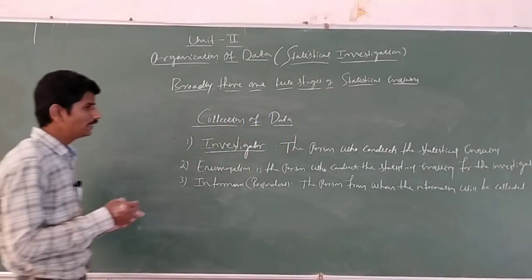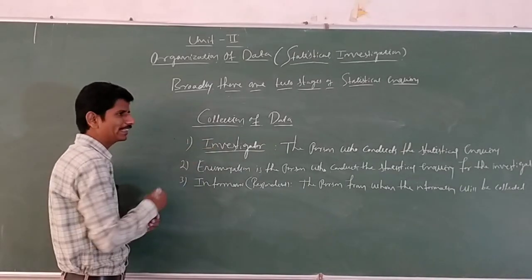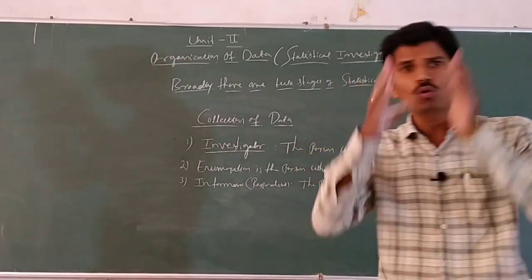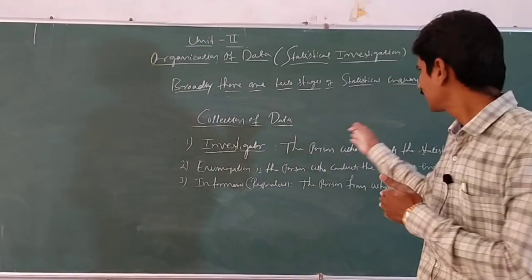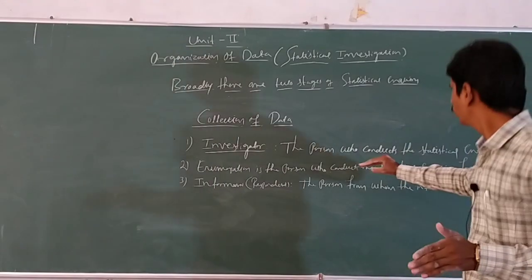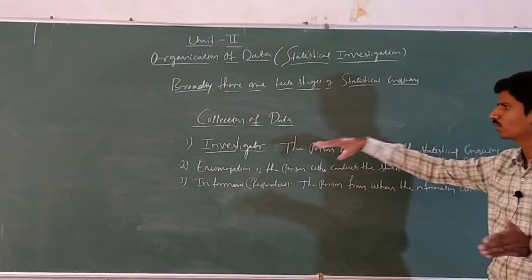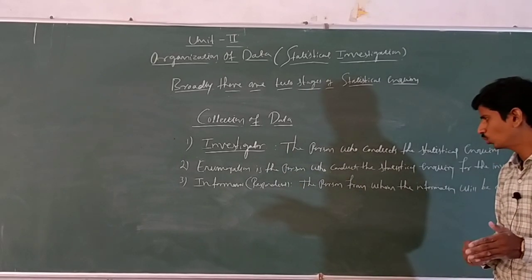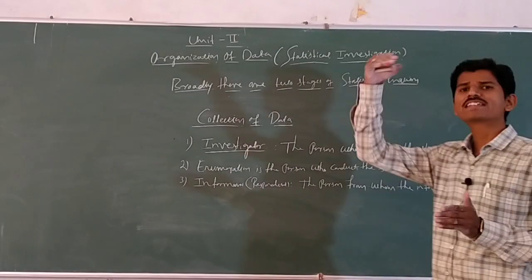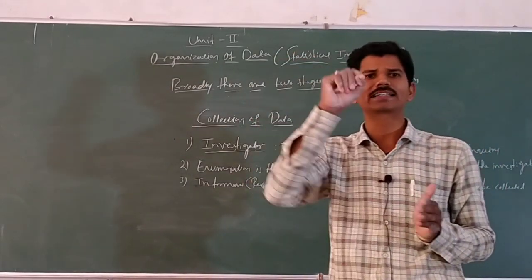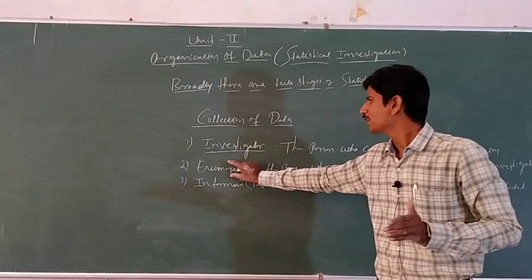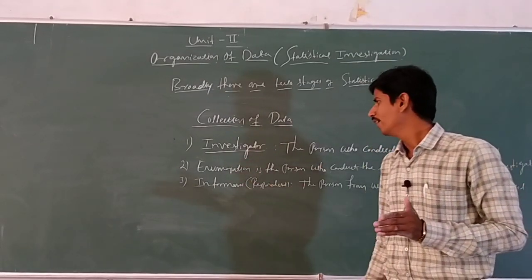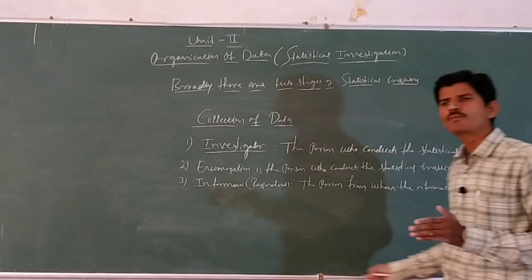Here, there are totally three terms. The first one is investigator. The investigator is the person who conducts the statistical inquiry. The next one is enumerator, the person who conducts the statistical inquiry for the investigator. The next one is informants. Informants are also called respondents. Here, the person from whom the information will be collected.